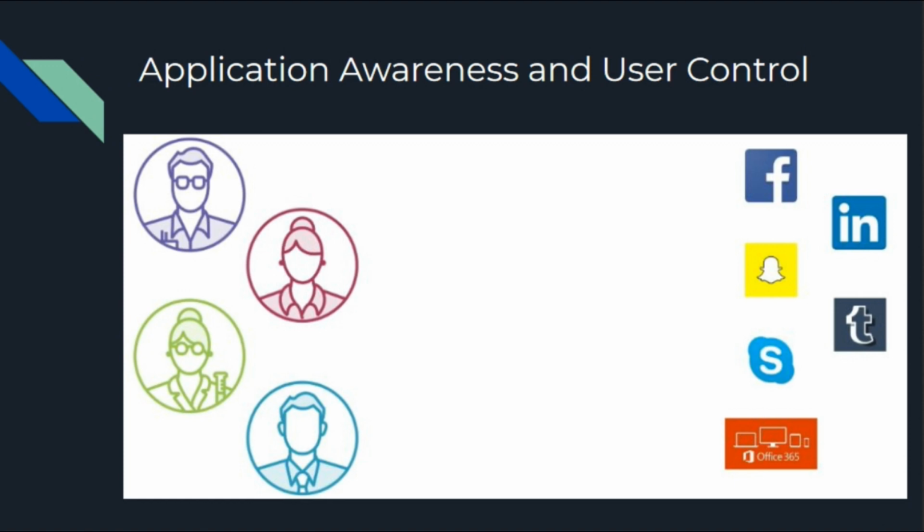So we can create a policy for that particular user to get to LinkedIn and other users not get to LinkedIn. We can do all this through this one single device, which is relatively new in this industry. And if we want to block access to this, we can still do that.